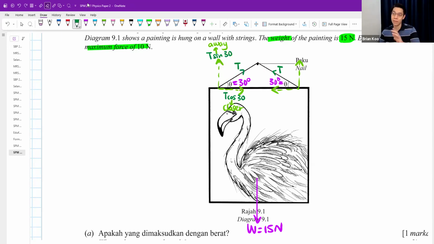Like, why is it like that? I really don't want to waste too much time to explain, you know. But knowing this is usually good enough. This again is T cos 30. This is T sine 30.